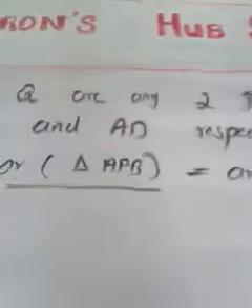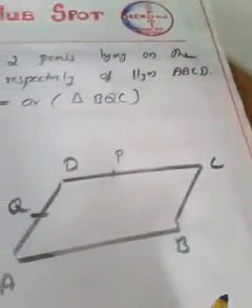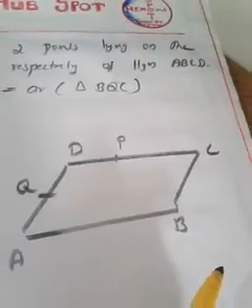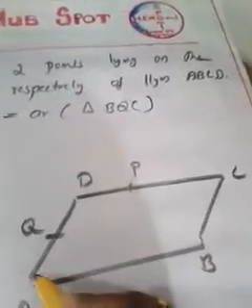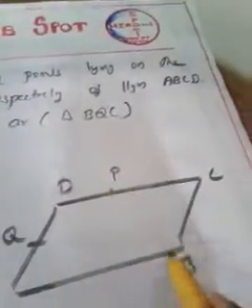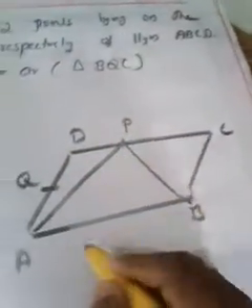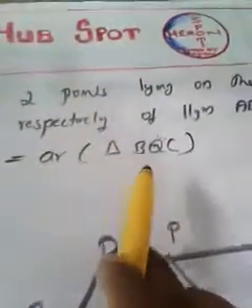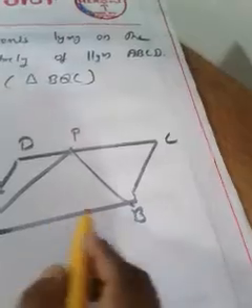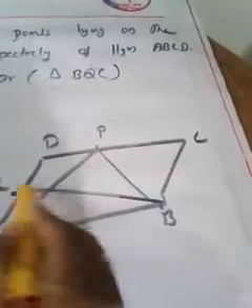So where is triangle APB here? APB is not directly given, but we can draw it. How? Just join A, P and B. You will get triangle APB. See, this is your triangle APB. And the next triangle is BQC. How can you draw that? Just join B, Q and C.